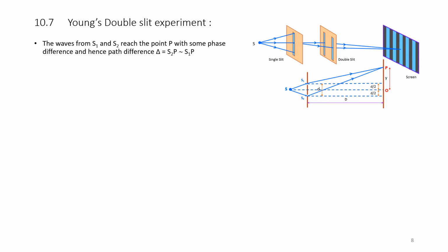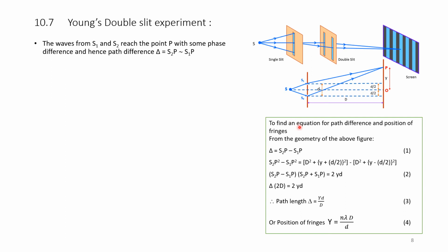The waves from S1 and S2 reach the point P with some phase difference, and hence the path difference delta is equal to S2P minus S1P. So this is S1P and this is S2P. The difference of S2P and S1P, that is the path length, is delta. So we have to study the geometry of the diagram shown here. To find an equation for the path difference and position of fringes, we have delta equal to S2P minus S1P.